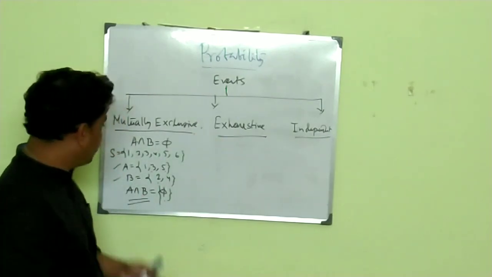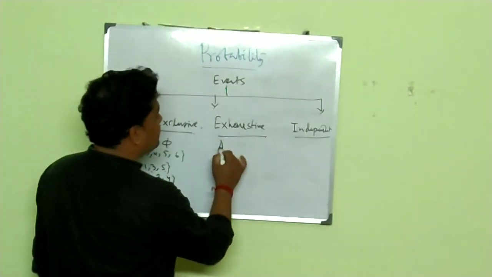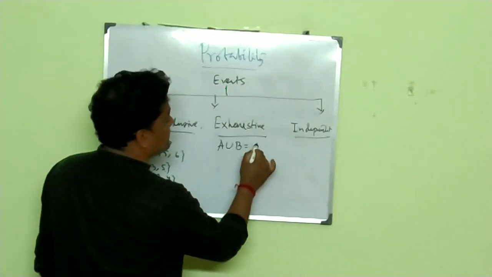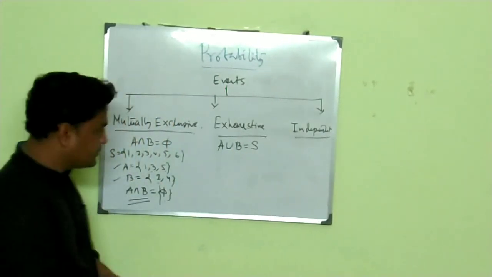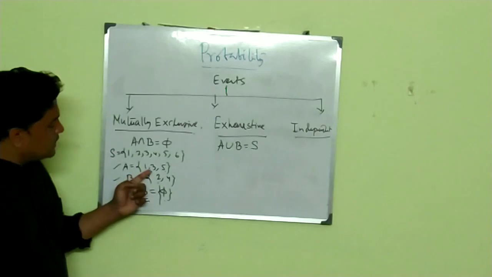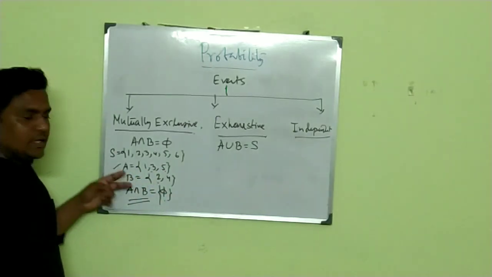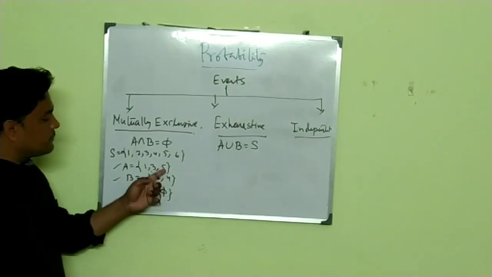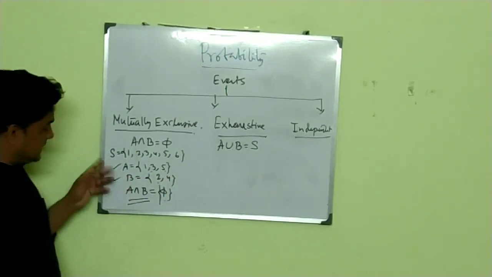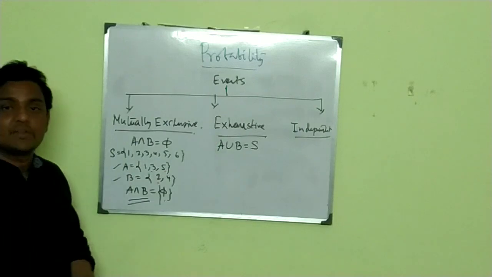Exhaustive event. What do you mean by exhaustive event? If the union of two events gives you the whole sample space. If you see clearly here, A is equal to {1, 2, 3} and B is equal to {2, 4}. If you union them, A union B, you will get 1, 2, 3, 4, but not 5, 6 here. So again, these two events are not exhaustive.